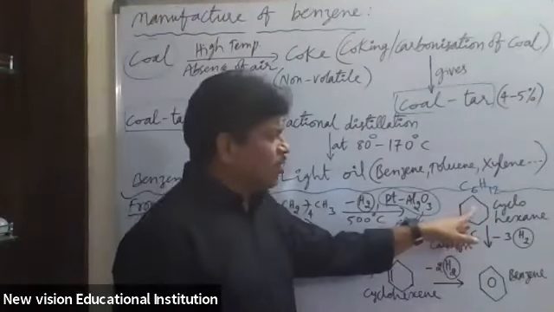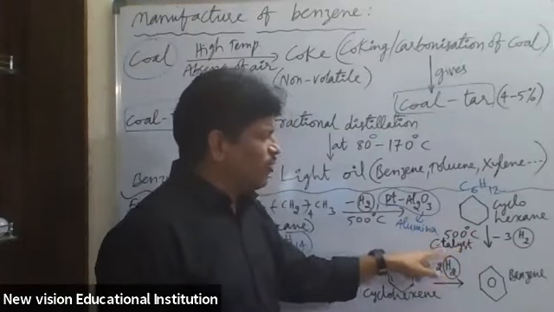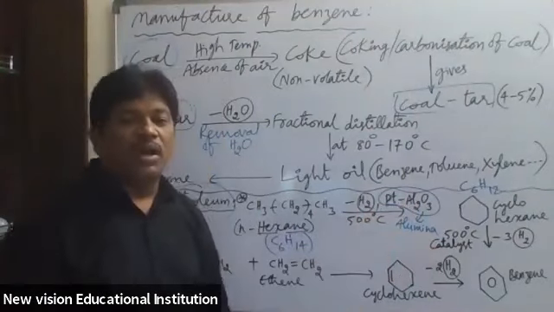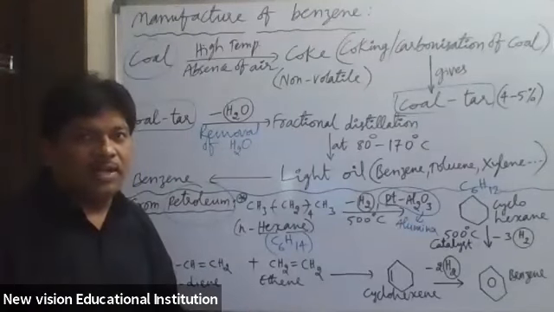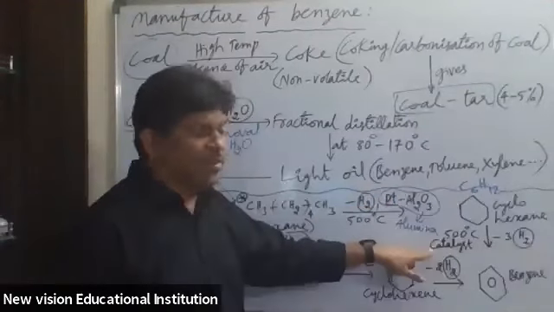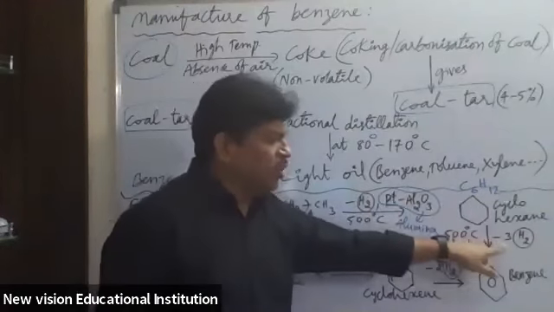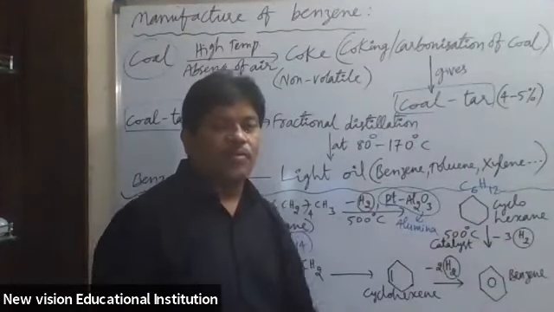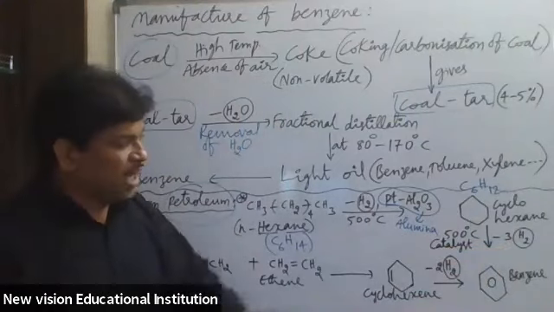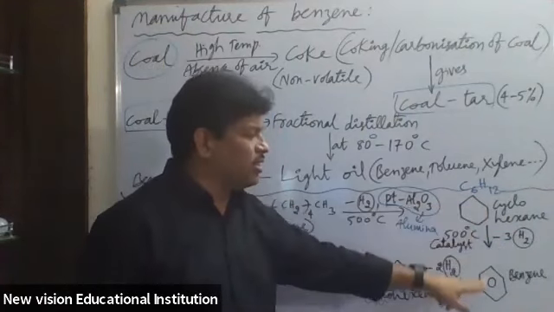Now the cyclohexane is heated again at 500 degrees Celsius in the presence of the same catalyst. Here we can use platinum alumina, otherwise rhenium alumina, rhenium metal and alumina. At the same temperature, when you continue to heat, 3 moles of hydrogen are again removed. 3 moles of H2 are removed from cyclohexane to get benzene.